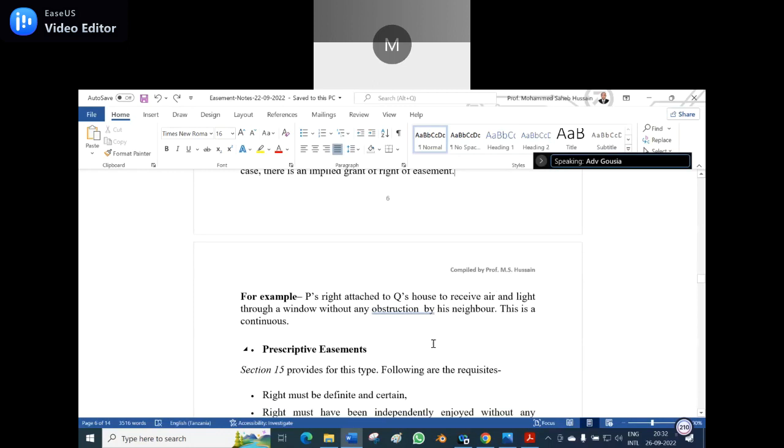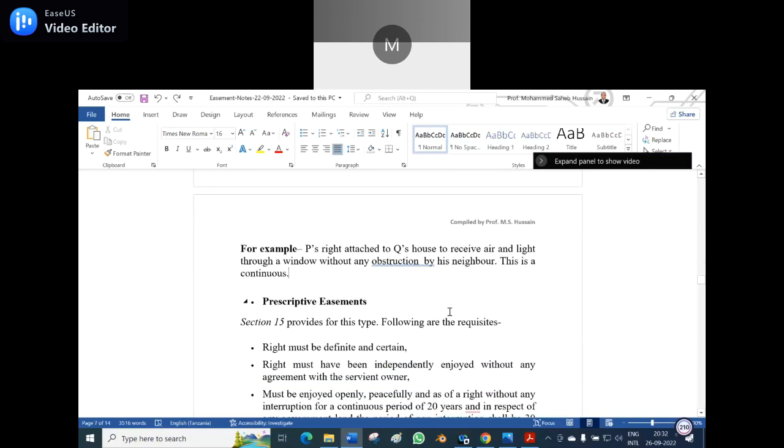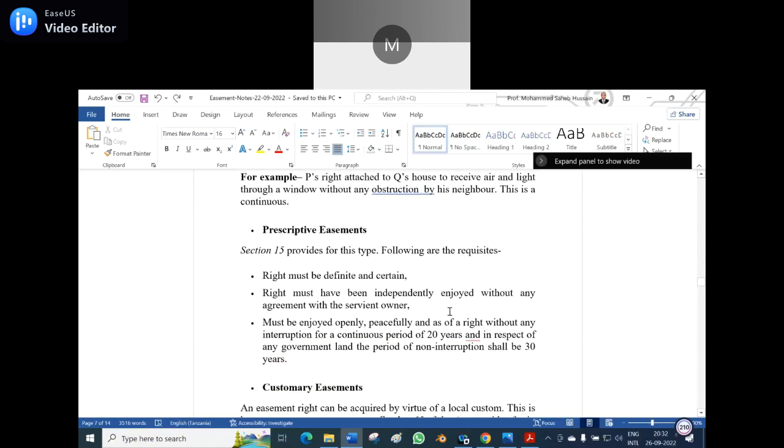So here, for example, P's right attached to Q's house to receive air and light through a window without any obstruction by his neighbor is a continuous easement. And then prescriptive easement. Section 15 provides for this type, following the requisites for the prescriptive easement.